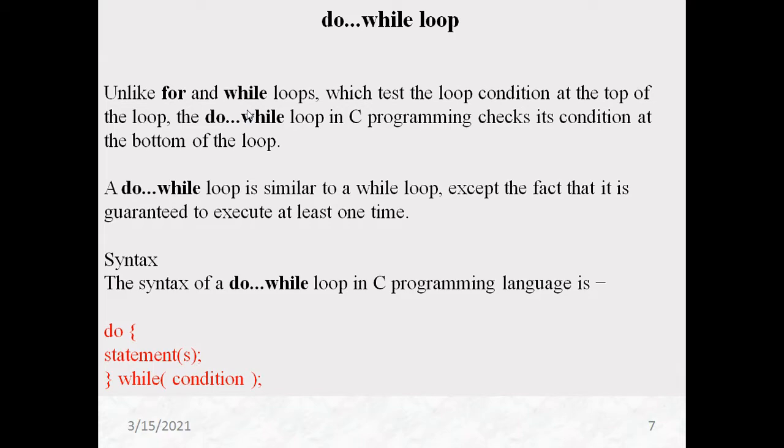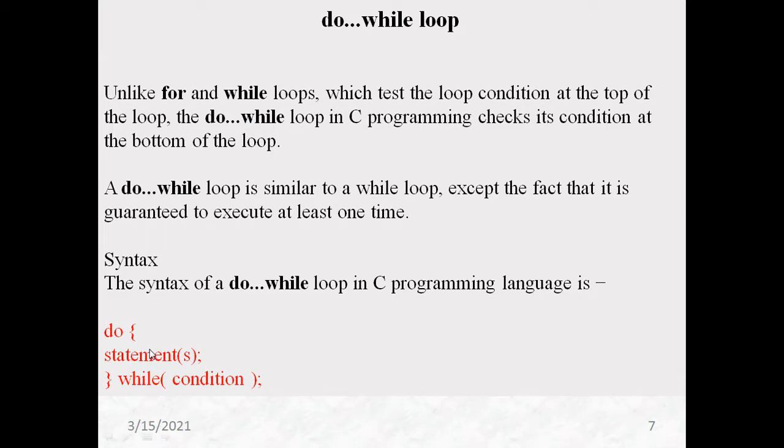Now, what is the difference between a while loop and a do while loop, students? In a while loop, we check the condition first and then we execute. But here, in do, we execute the statements once and then we check for the condition. This is the difference between while and do while.